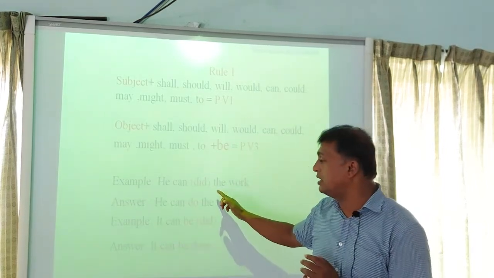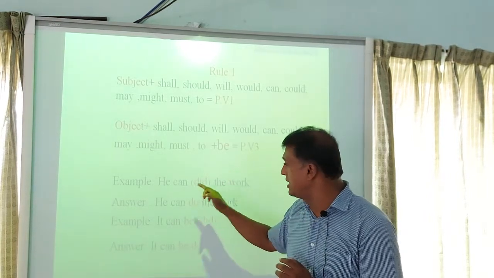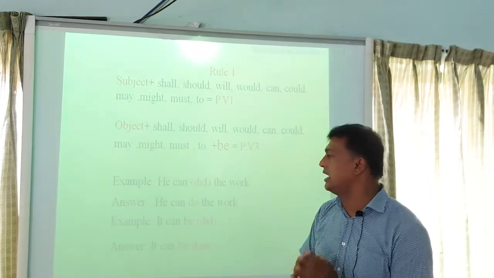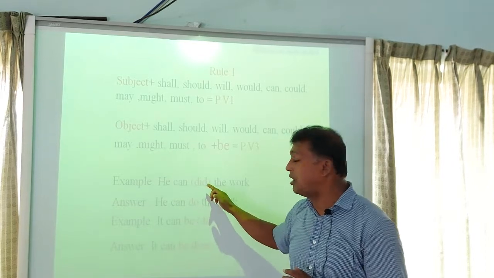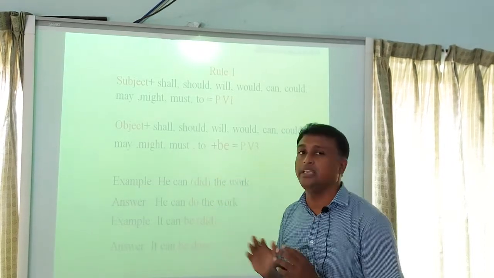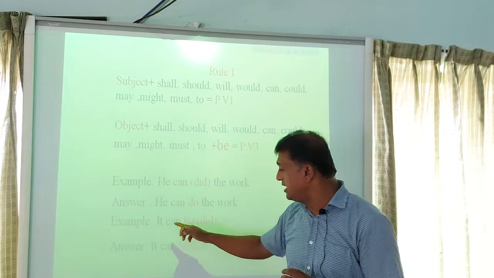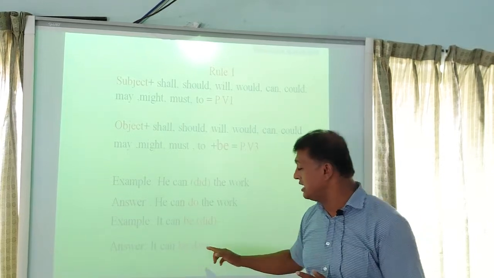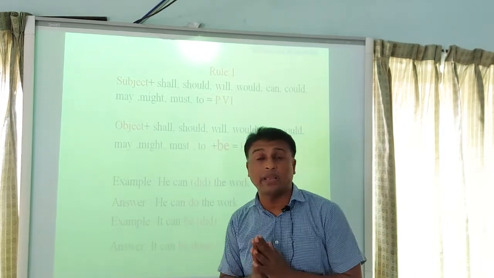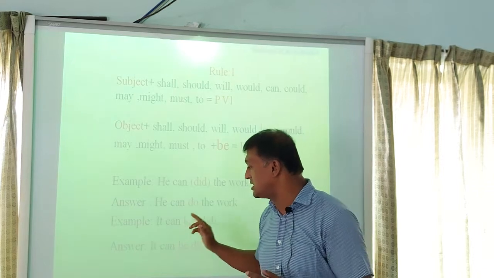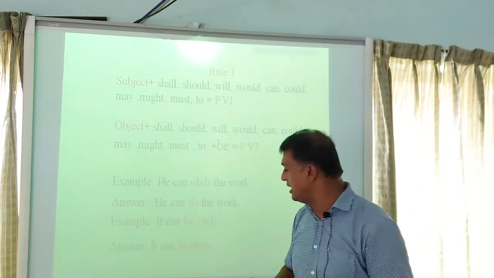Our first example, look at the first example. Our first example is he can did the work. I have written here he can do the work. I have written principal verb 1 of did because this sentence is in active mood. And our second example is it can be did. I have written here done. Why have I written here done? Because this sentence is in passive mood and this sentence has started with an object. So this sentence is in passive mood. So I have written here done.